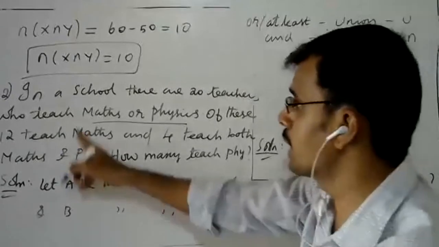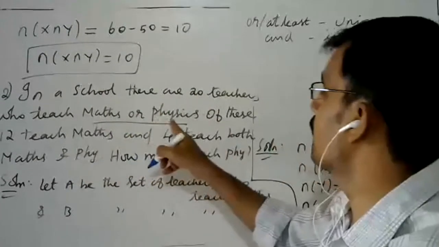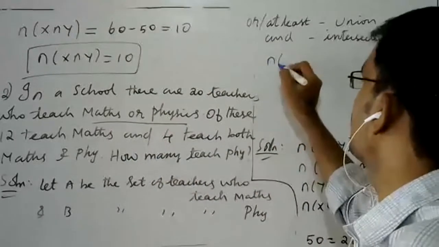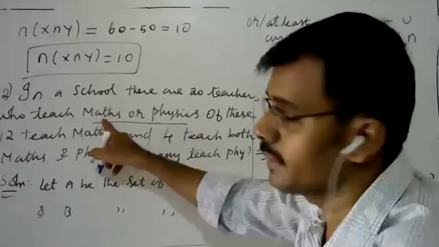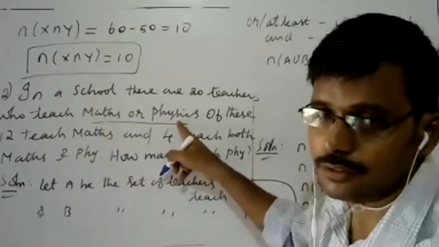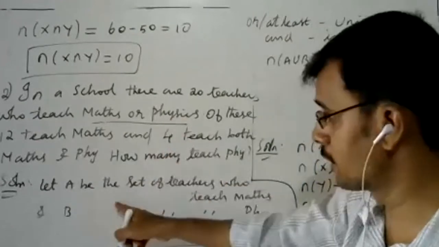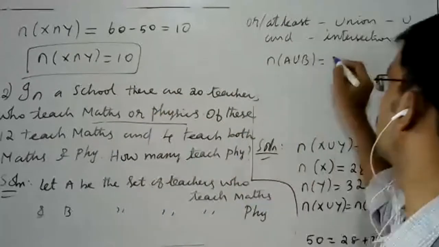Now come to that. In a school, there are 20 teachers who teach maths or physics. That means n of A union B. A is the set of teachers who teach maths, and B is the set of teachers who teach physics. So n of A union B is equal to 20.